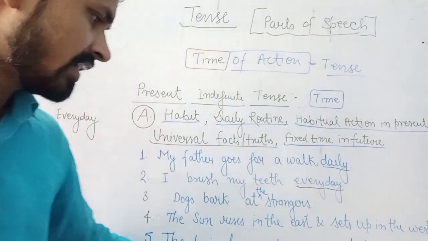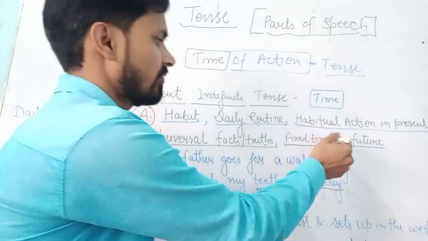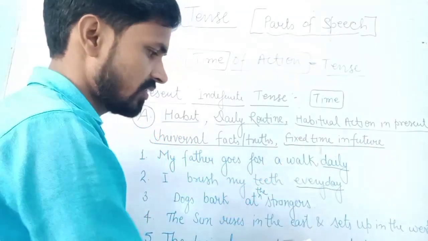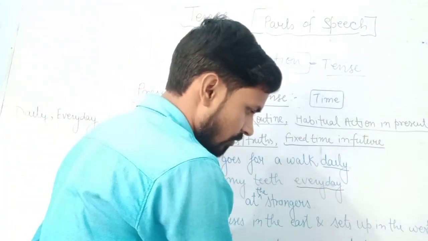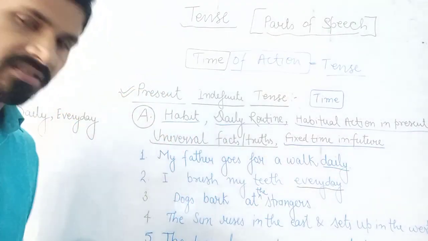I have written the train leaves at 5 o'clock. So at this moment we are telling about future time, but that's fixed. The timing of the train is 5 o'clock and it is fixed. That's why we are making it in present indefinite tense.